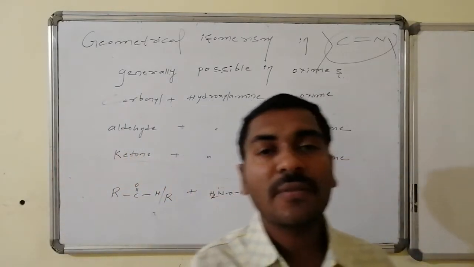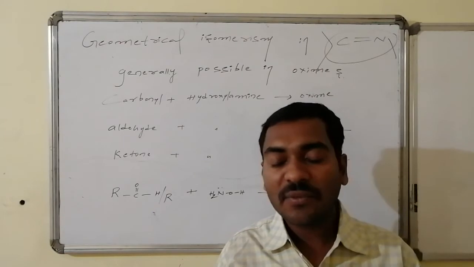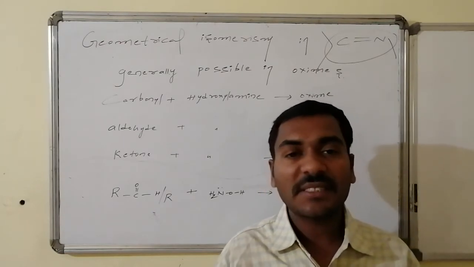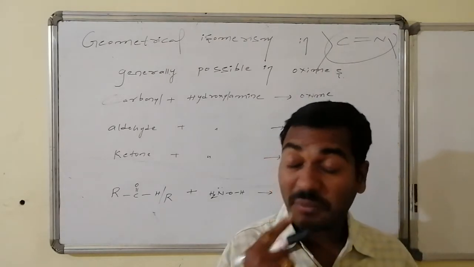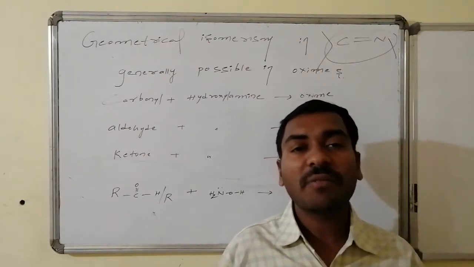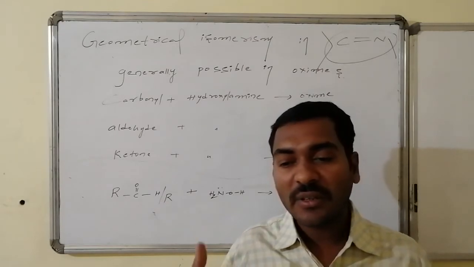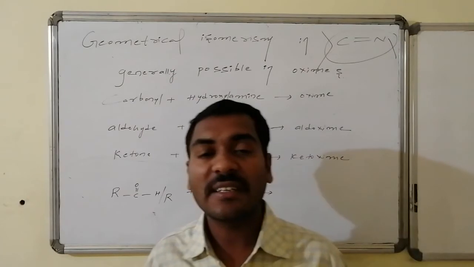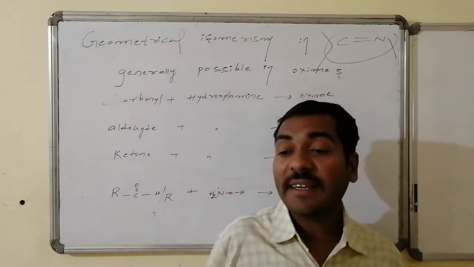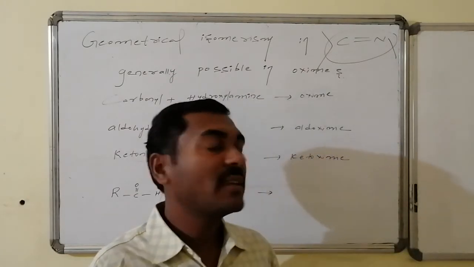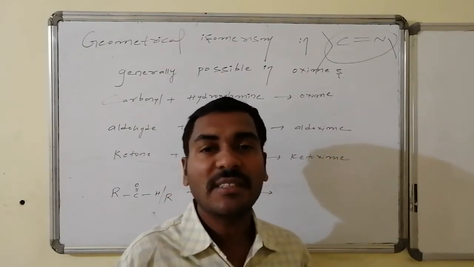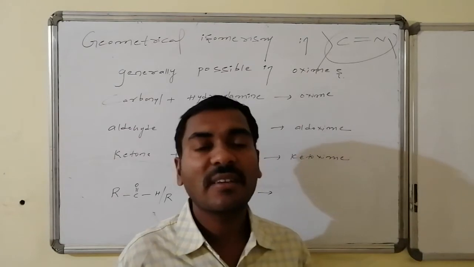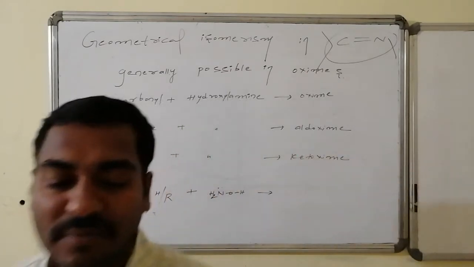So, on behalf of those groups, if those expected groups are present towards the same side, then those are known as syn, else they are known as anti isomers. Now let us go to the aldoxime related stereochemistry, that is geometrical isomerism. Similarly, ketoxime related stereochemistry and geometrical isomerism.